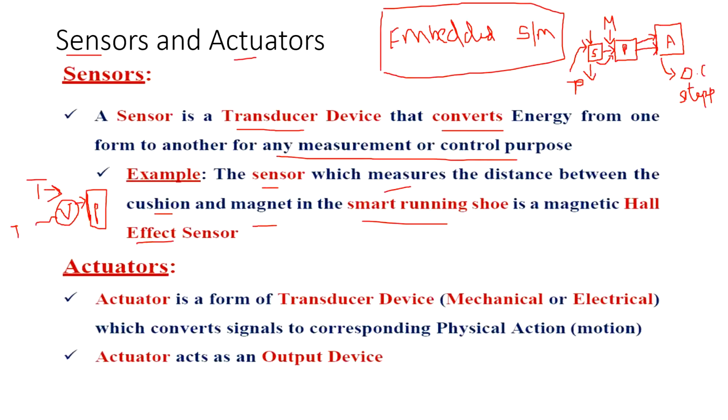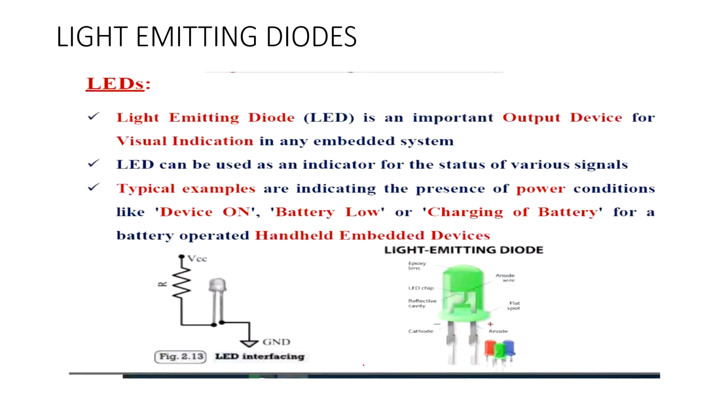Then we have one more part called the actuator. What is an actuator? An actuator is a form of transducer device, which can be mechanical or electrical, which converts signals to a corresponding physical action, right? So what is a sensor? A sensor converts a physical quantity into a measurable quantity, and an actuator converts the measurable quantity into a physical action. So normally this actuator will act as an output device.